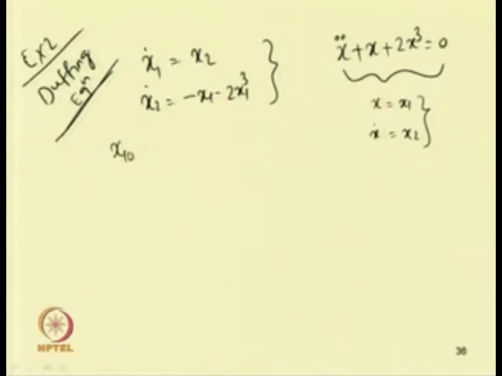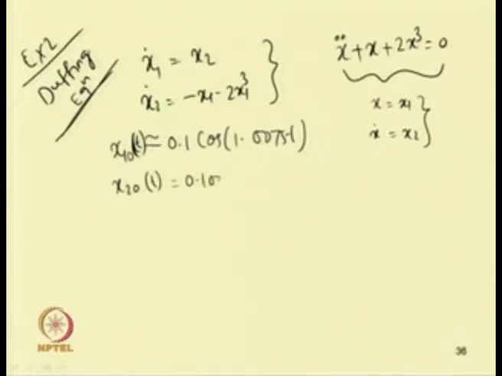So, x 1 0 of t can be written as 0.1 cos(1.0075 t), and x 2 0 of t equal to 0.10075 sin(1.0075 t).